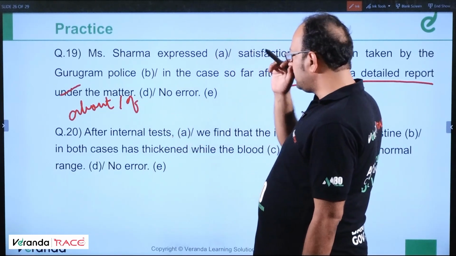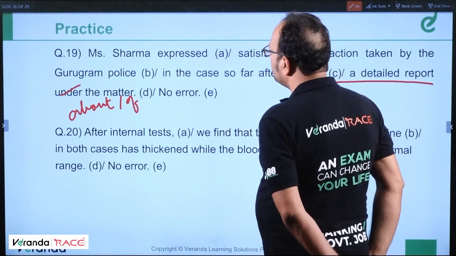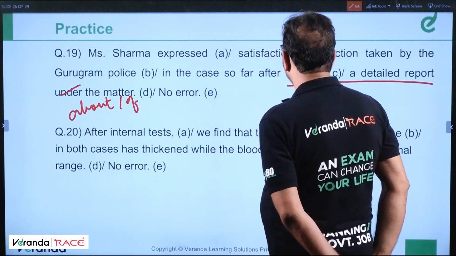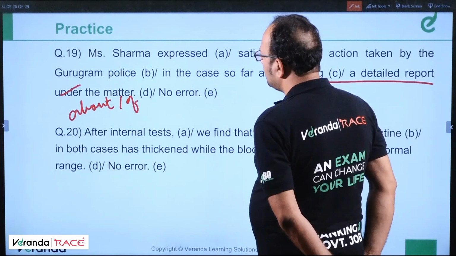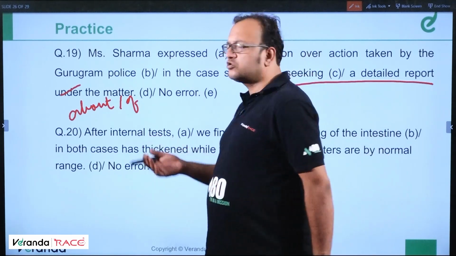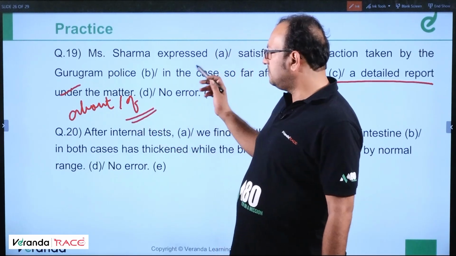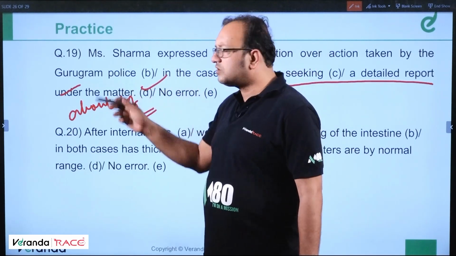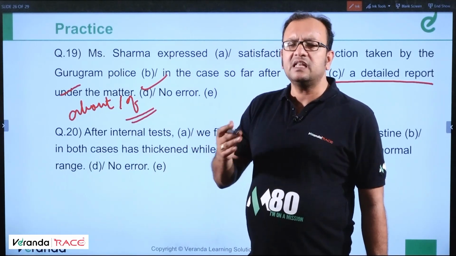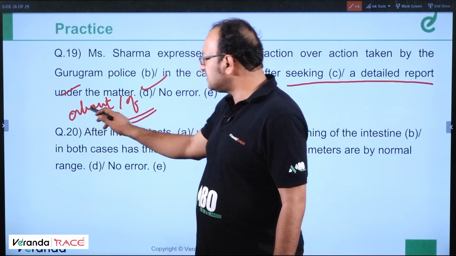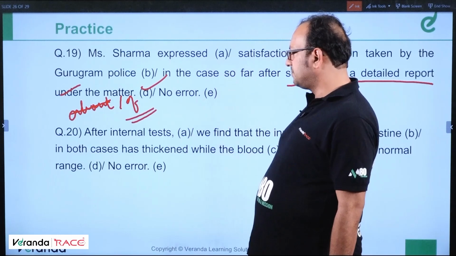Let us do some brainstorming. Ms. Sharma expressed satisfaction over action taken by the Gurugram police in the case so far after seeking a detailed report of the matter. So about is also correct to some extent, but of, seeking a report of the matter, this is the correct answer. Means the error is in part D 100%, not under the matter. You seek the report of something. So let us discard this. Of something, of the matter will be the correct answer. Error is in part D.